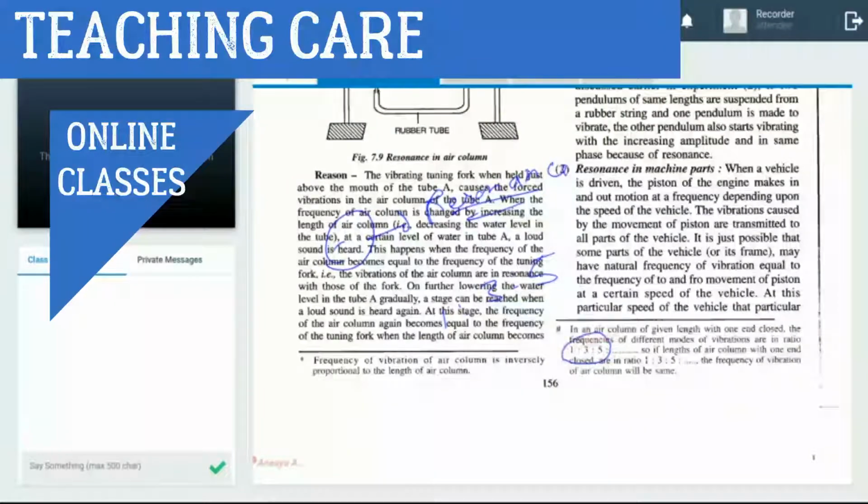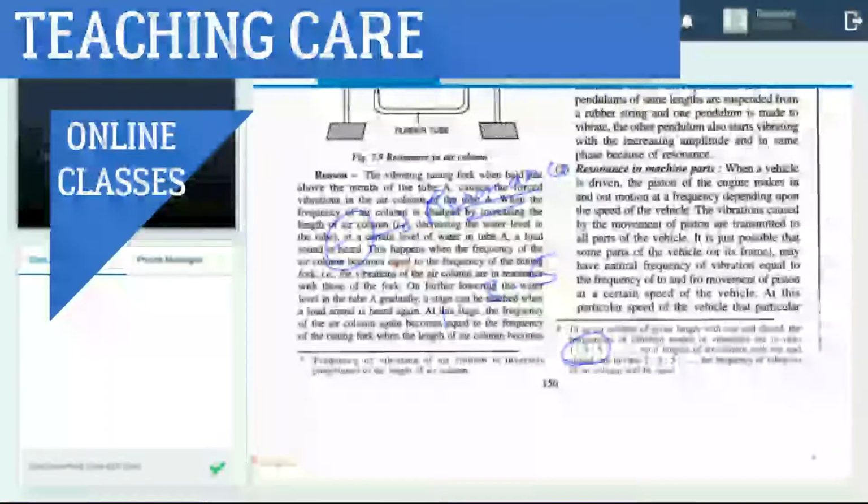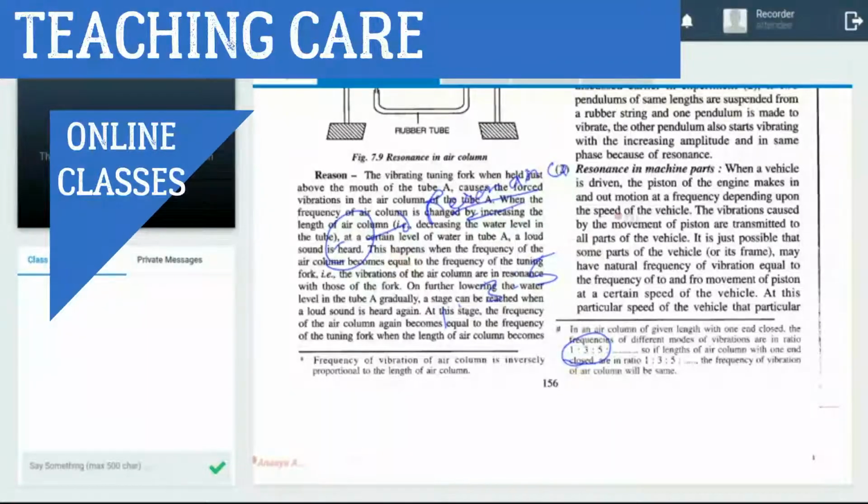Because of resonance we have ratio 1, then 3, then 5. It is mentioned as a note: if an air column of given length is closed at one end, the frequencies of different modes are in the ratio 1 to 3 to 5. It means if it shows loudness at 5 meter, then at multiples of 3, it again shows more loudness, 15. Between 5 and 15, it shows simple sound. But at a multiple of 3, 15 meter, again greater loudness, and at a multiple of 5, 25 meter, again greater loudness. This point clear to you?